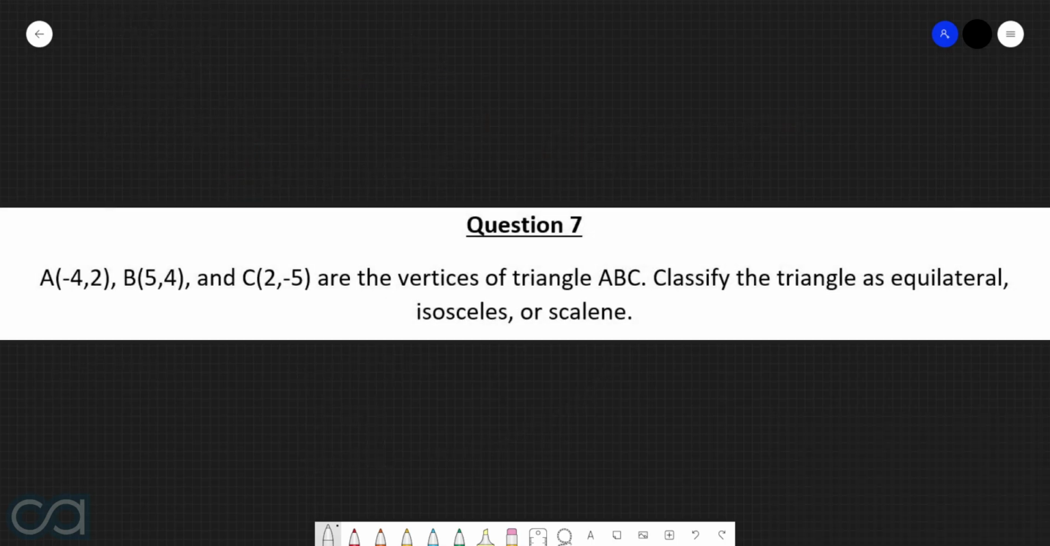Question 7. A (-4, 2), B (5, 4), and C (2, -5) are the vertices of triangle ABC. Classify the triangle as equilateral, isosceles, or scalene. Alright, so what are the key differences between equilateral, isosceles, and scalene triangles? It is all about how many equal side lengths the triangle has. Equilateral triangles have 3 equal side lengths, isosceles triangles have 2 equal side lengths, and scalene triangles have 0 equal side lengths. Let's quickly lay out the points that we have.